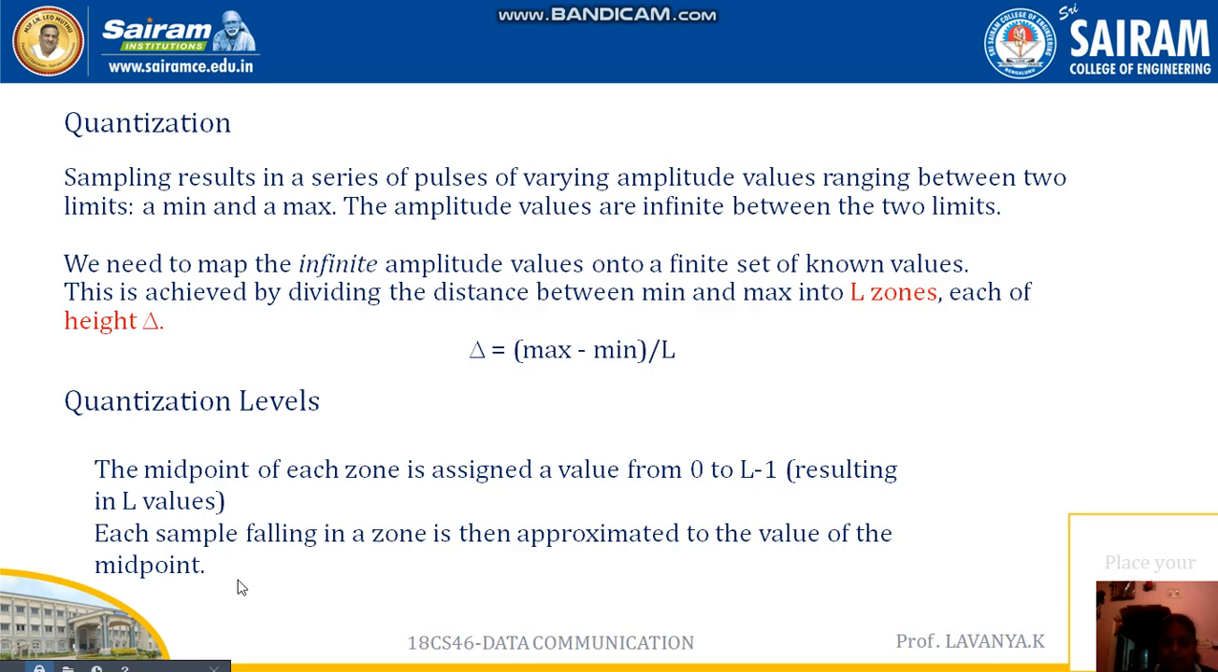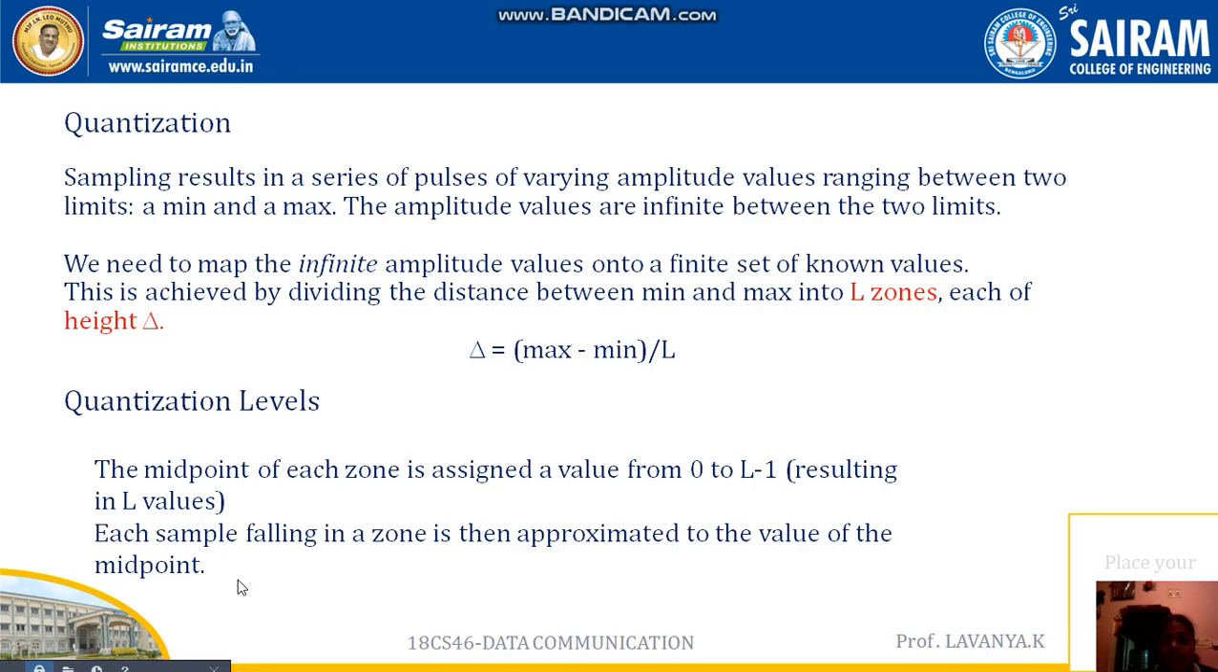I am going to repeat once again. The sampling results in a series of pulses. It varies in amplitude values, and those amplitude values range between the minimum amplitude height and the maximum amplitude height. There are infinite values between these two limits. This method we call the quantization method.